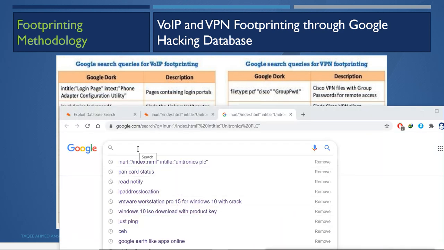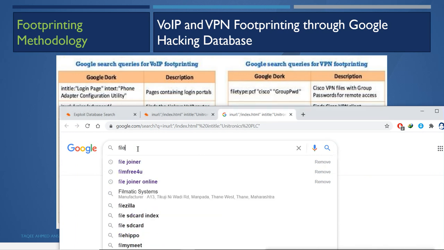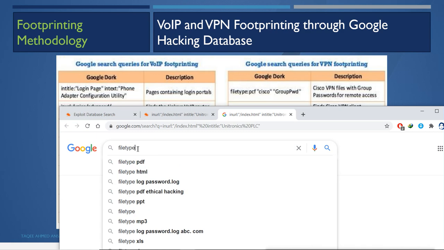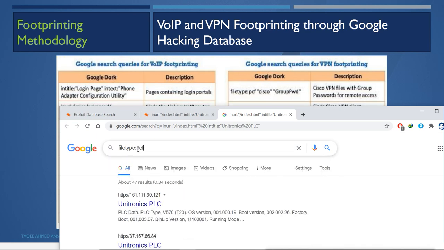So I'm giving here filetype equal to PCF, then I want Cisco also, and also I want group PWD.